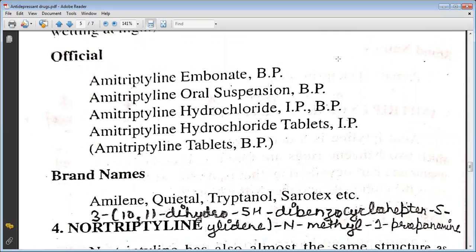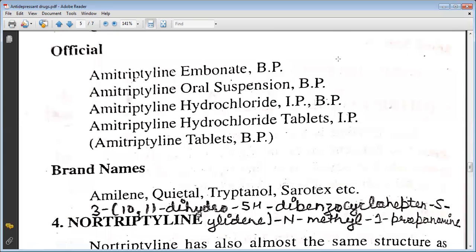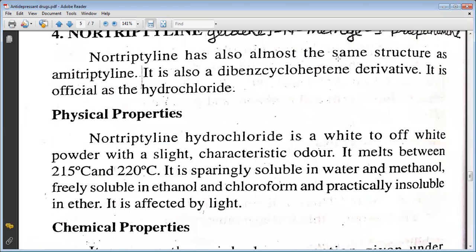The next drug is nortriptyline. The nomenclature includes 3-(10,11-dihydro-5H-dibenzo[a,d]cyclohepten-5-ylidene)-N-methylpropan-1-amine. It has the same structure as amitriptyline. It is also a dibenzocycloheptene derivative. It is official as hydrochloride.